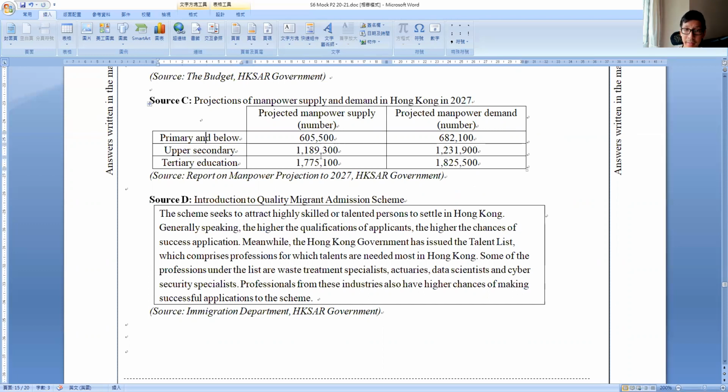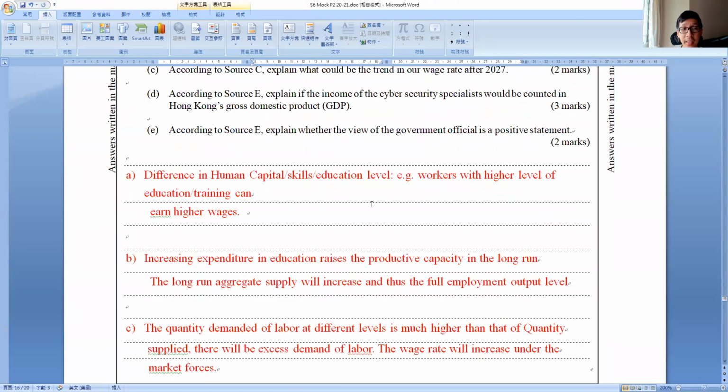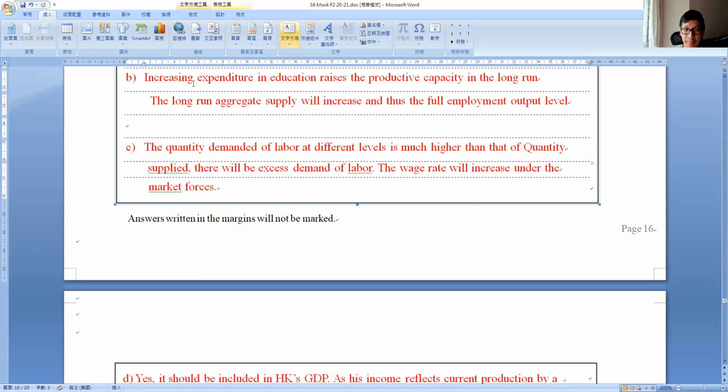No matter primary, secondary, or tertiary, you will see that the projected demand is larger than the projected supply of manpower. What does that mean? It means that from the data, we can see that the QD is higher than the QS.